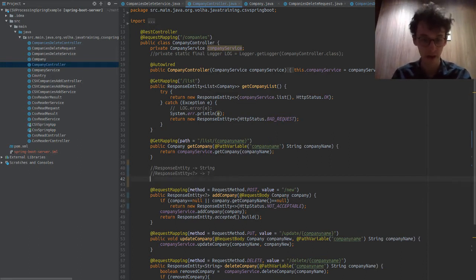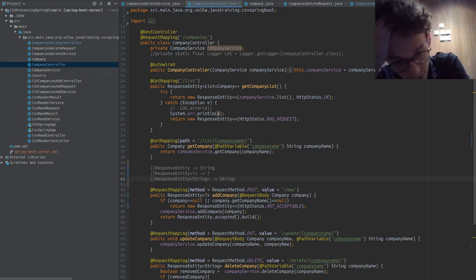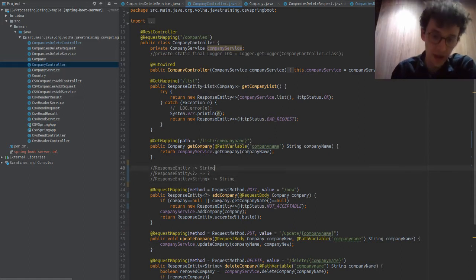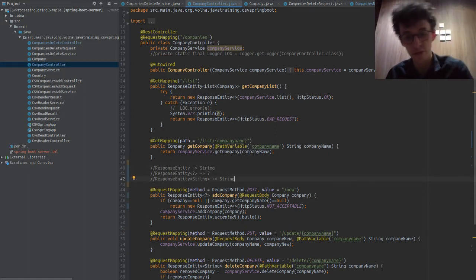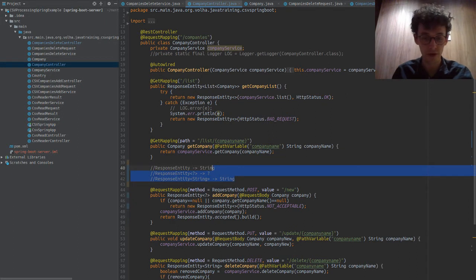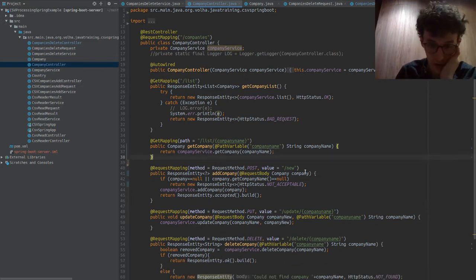So it could be a string, could be something else, and if I have response entity string, we know we're going to get back a string or nothing. So when we have the raw type, it's giving us less information as to what we're working with. Future developers don't know, and if we're coming back to it, it could be a bit more confusing. So that's one thing I think we should start doing.